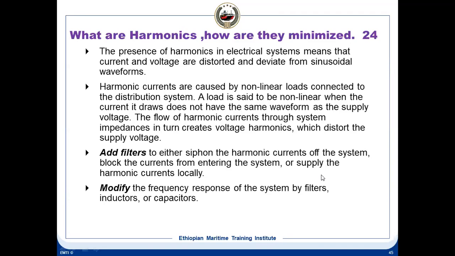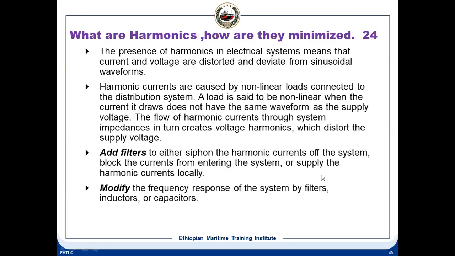So that is known as harmonics. And how do you minimize these harmonics? By adding filters. Add filters to either block the harmonic current from entering the system, or supply the harmonic current locally. You can also modify the frequency response of the system using filters, inductors, and capacitors.